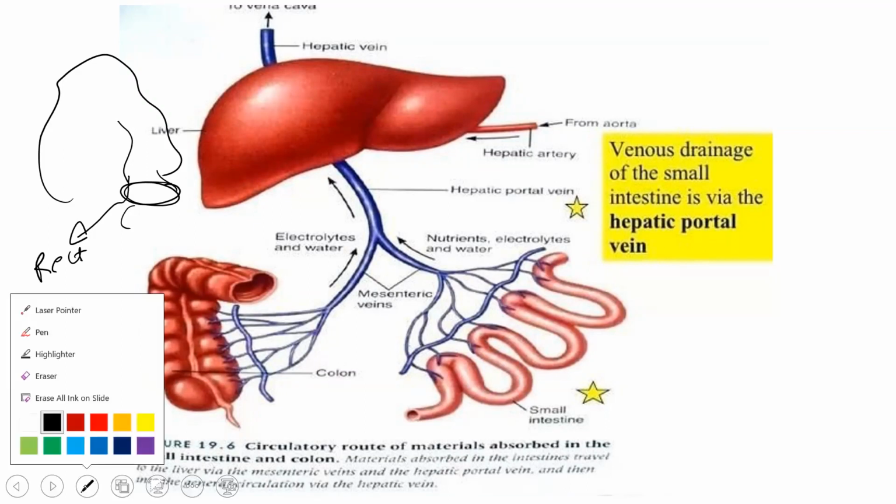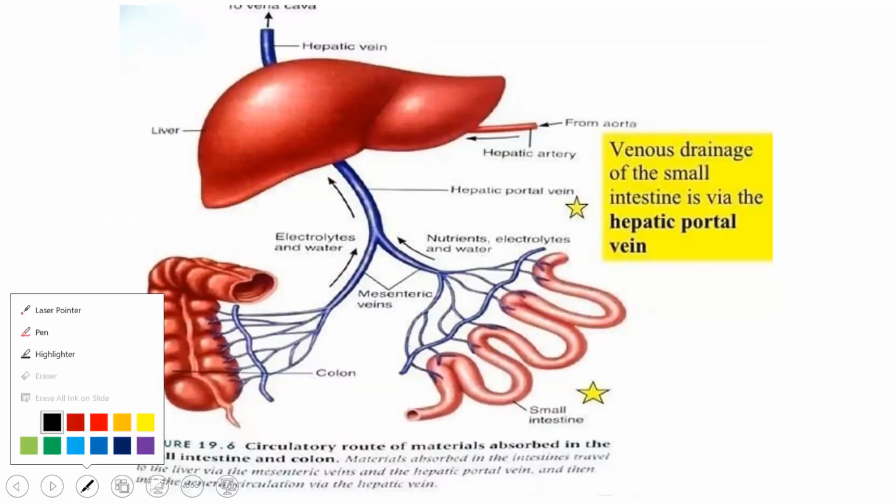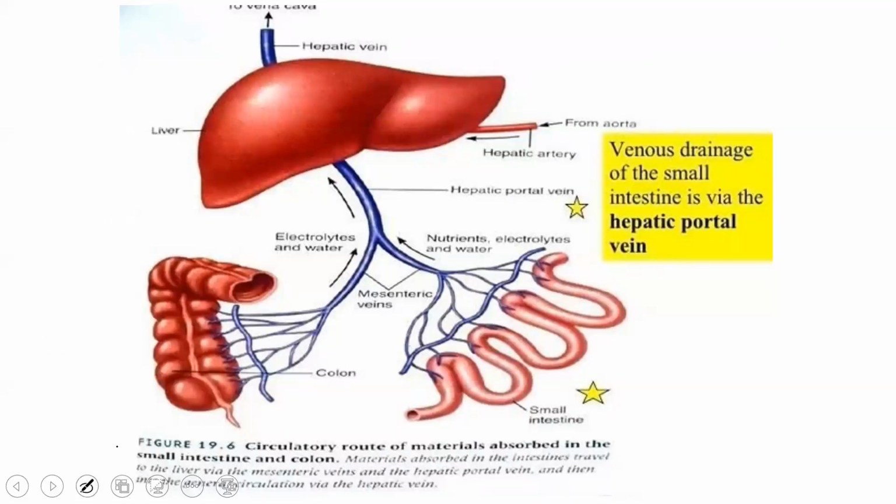Okay. Now, after we finish digestion, all this digested food will be taken to which organ? Go directly to the? Liver. Correct. Who will take it to the liver? What's the name of the blood vessel that will take it to the liver? Hepatic portal vein. Yes, the hepatic portal vein. And we will study again the hepatic portal vein when we study the lesson blood circulation.